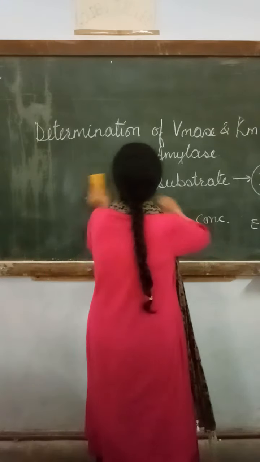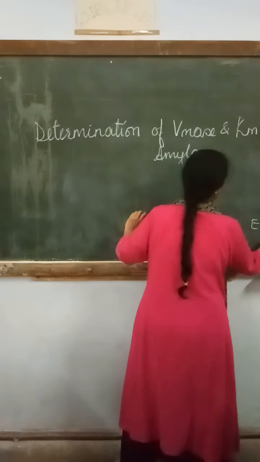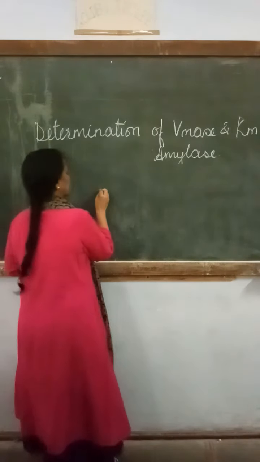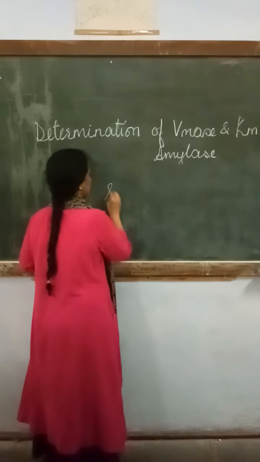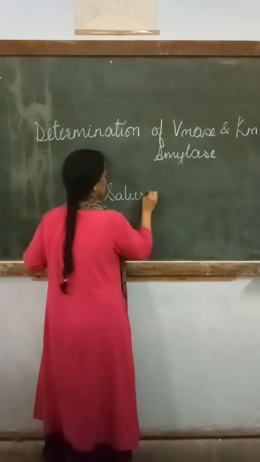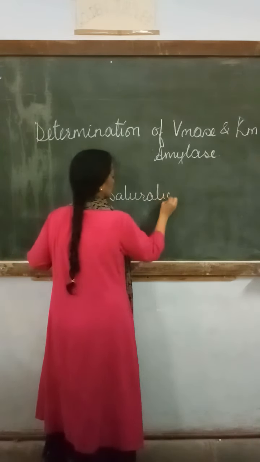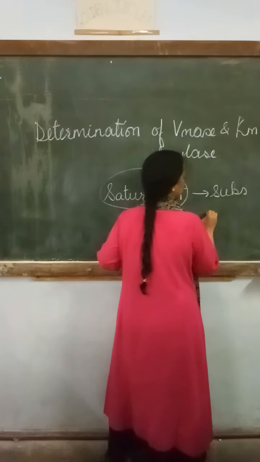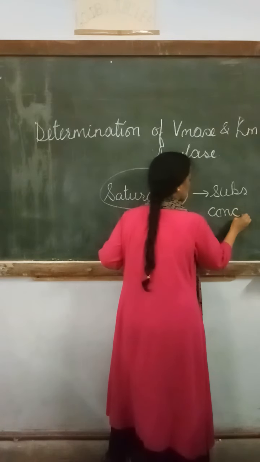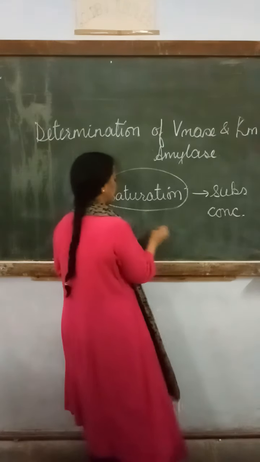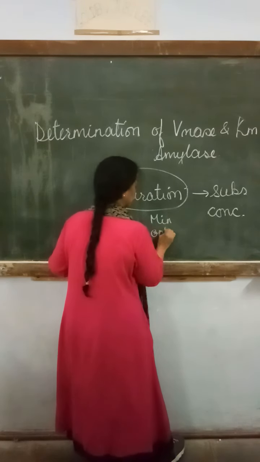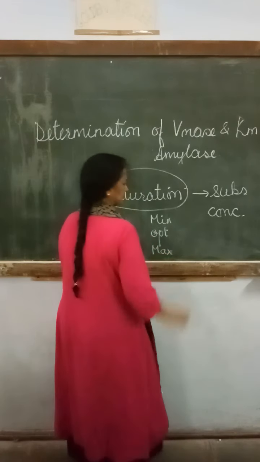Now enzyme is nothing but a type of protein molecule. You know that there is a phenomenon called saturation. Based on this phenomenon, we can have the concentration of substrate in three different ways: minimum, optimum, and maximum.